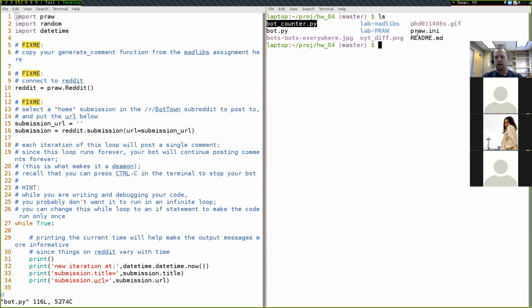You'll also notice that I have this pra.ini file in here. This is not something that's uploaded to GitHub. It's the same pra.ini file that you've been working with for all of your projects so far. And then here are the different lab files, with the pra lab and the Mad Libs lab. You won't need the contents of your pra lab for the homework, but you will need the contents of your Mad Libs lab.